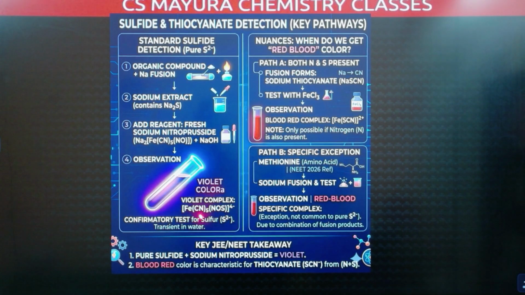That complex is Na4[Fe(CN)5NOS]. Now if there is nitrogen also along with sulfur, in sodium fusion extract, what we will have? Sodium thiocyanate, NaSCN. And when it is treated with ferric chloride, it gives red blood color. This NaSCN from the sodium fusion extract is treated with ferric chloride, not sodium nitroprusside. What is it giving? Red blood color.